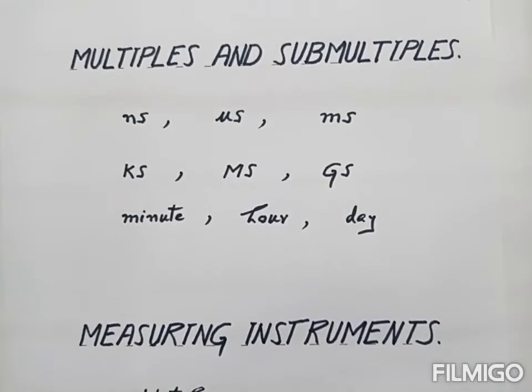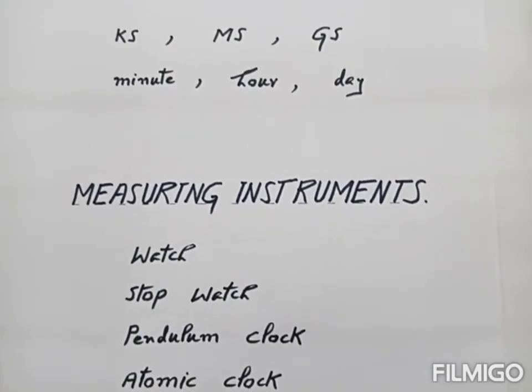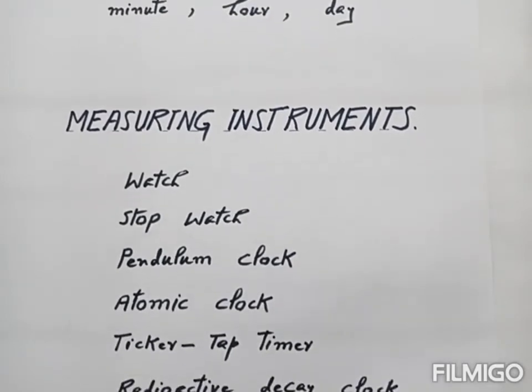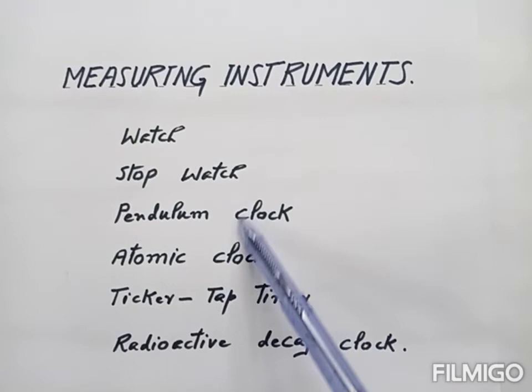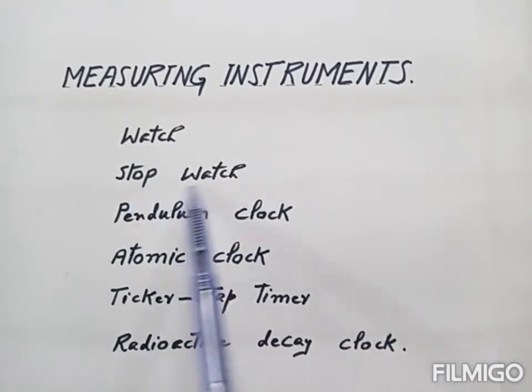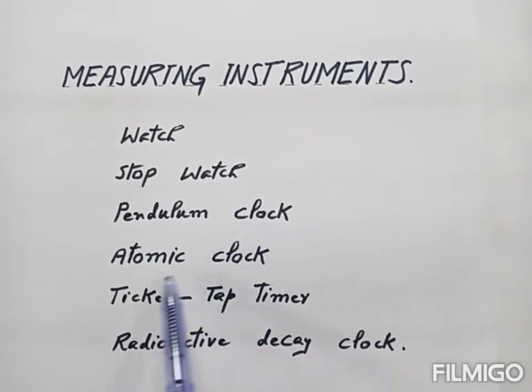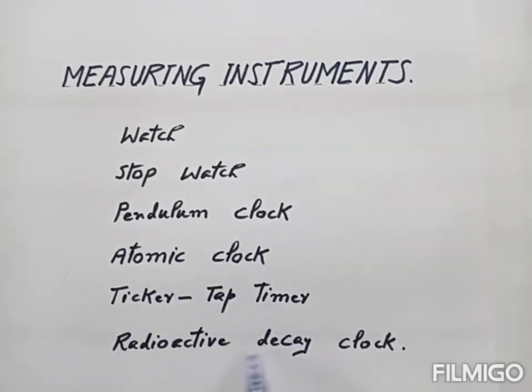Now, what are different instruments which are used to measure time? Time is measured by watch, stopwatch, pendulum clock, atomic clock, ticker tape timer, radioactive decay clock.